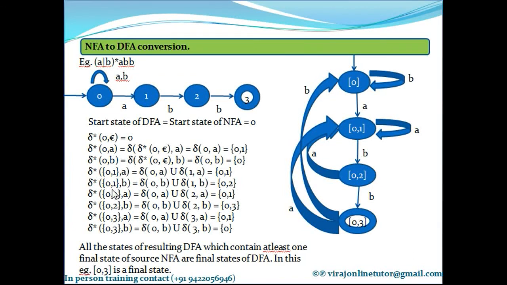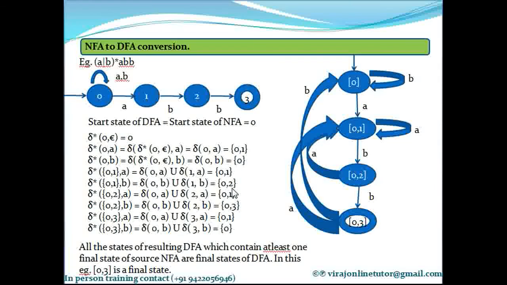What is delta asterisk of 0 comma 1 on B? It is equal to delta of 0 comma B union delta of 1 comma B. What is delta of 0 comma B? 0. Just write it first. What is delta of 1 comma B? Goes to 2. So just write 2 here. Okay. So I have computed delta asterisk of 0 comma 1 on A and 0 comma 1 on B. Any new state you found out till now? Yes. 0 comma 2 is the new state that I found out.